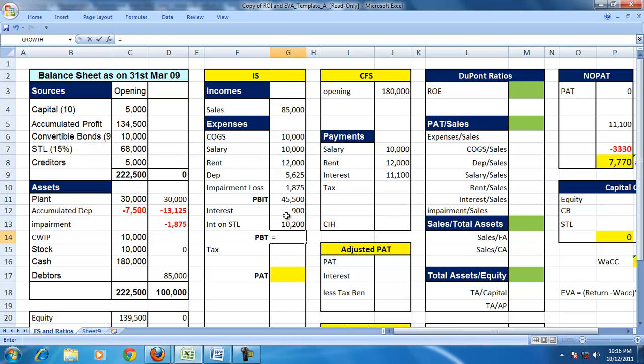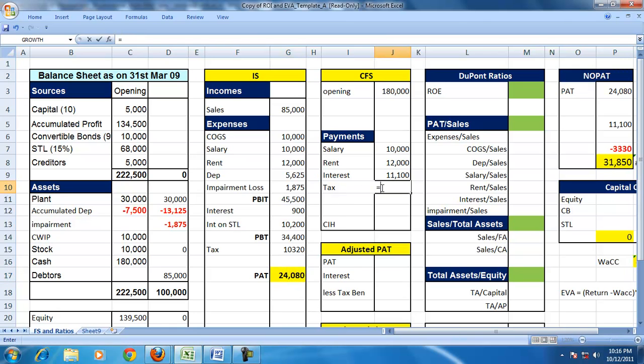So that leads us to PBT. PBT is equal to PBIT minus interest on bonds minus interest on short-term loan. And we are assuming the tax rate to be 30%. So PAT for the firm is 34,400 minus 10,320. So that gives us 24,080.